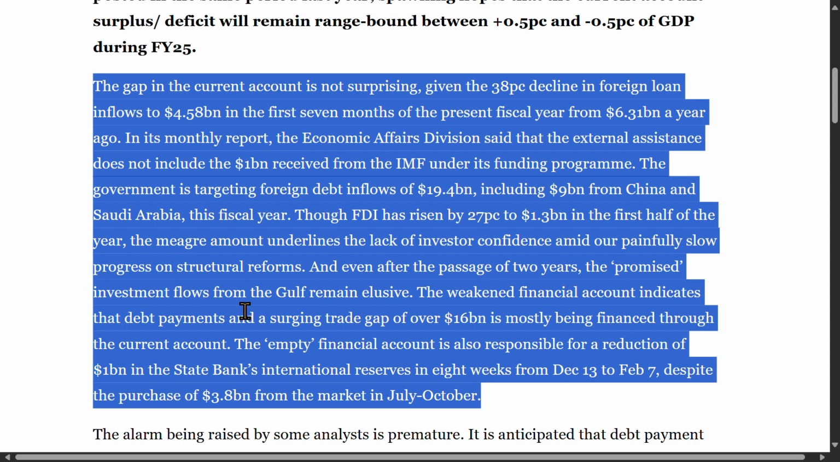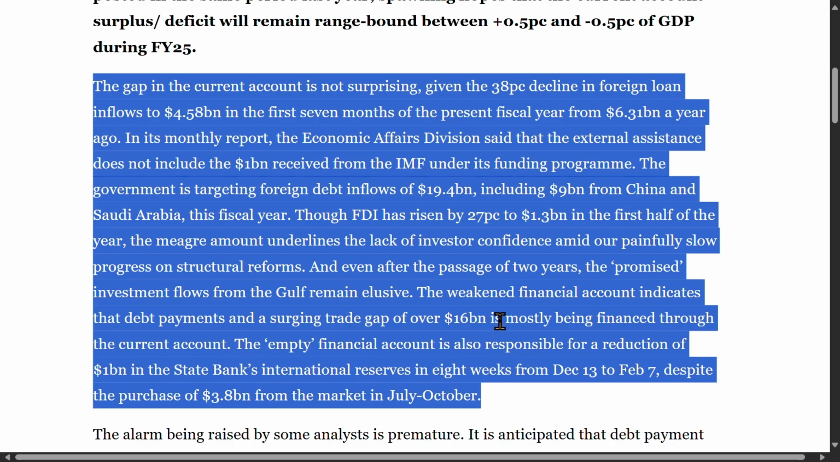And even after the passage of 2 years, the promised investment flows from the Gulf remain elusive. Promised in quotes indicates skepticism about the commitment. Elusive means they have not materialized, emphasizing ongoing disappointment in expected Gulf investments. The weakened financial account indicates that debt payments and a surging trade gap of over $16 billion is mostly being financed through the current account.